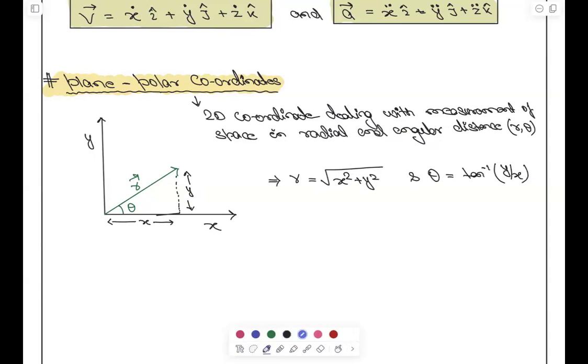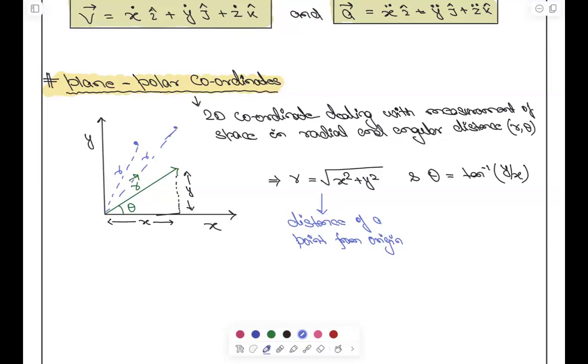Now, if I have to write it, what I will do? What is r? R is nothing but distance of a point from origin. Distance of a point from origin. From origin, how much is distance? For example, let's say if my point is here, then this will become my r. If my point is here, this will become my r. The distance from the origin is r here.